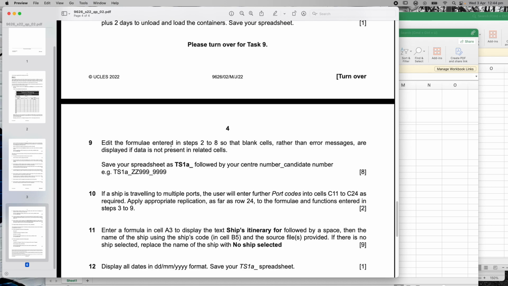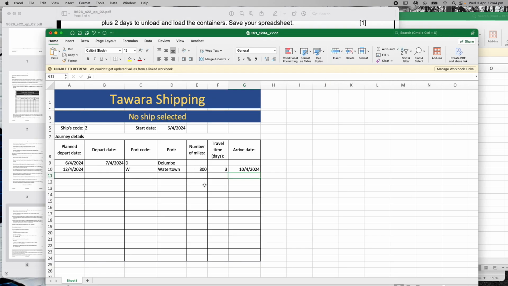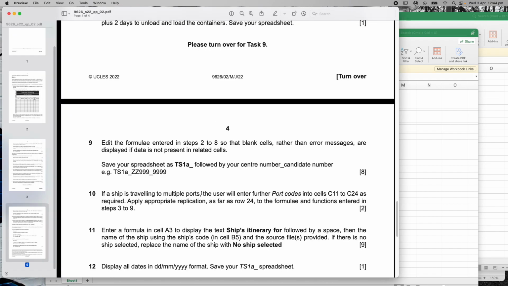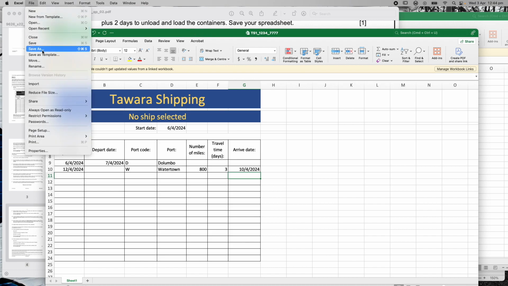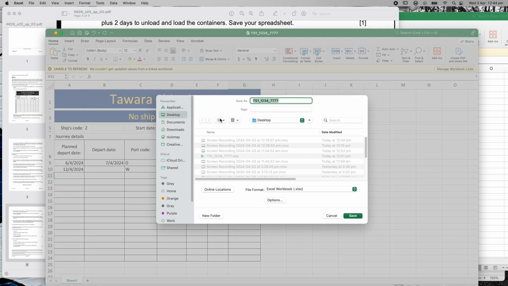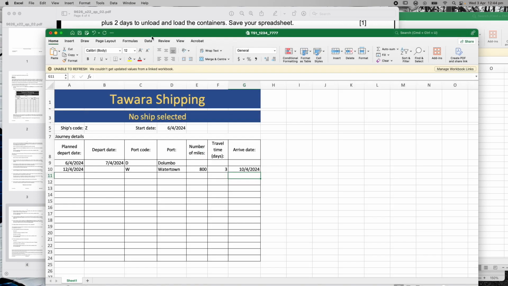All right, edit the formula entered into steps 2 to 8 so the blank cells rather than error messages are displayed if the data is not present in the related cell. We've done that in every single one of those, so that should be fine. So it now says save your spreadsheet as TS1A followed by the centre number. To do that, I can see it's TS1. I've got to go File, Save As. Make sure you don't do just a save. In fact, we probably should just do a save first. No, it says Save As. Let's do File, Save As.